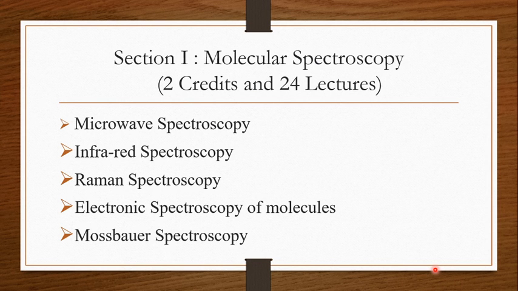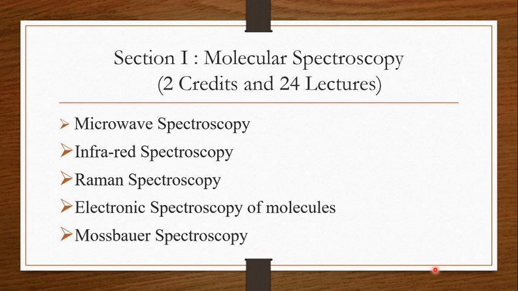This section has 2 credits, which is for 24 lectures. In this, we are going to study microwave spectroscopy, which is also known as rotational spectroscopy. In that, we are going to study the classification of molecules based on the moment of inertia, and also the rotational spectrum of diatomic molecules and polyatomic molecules.